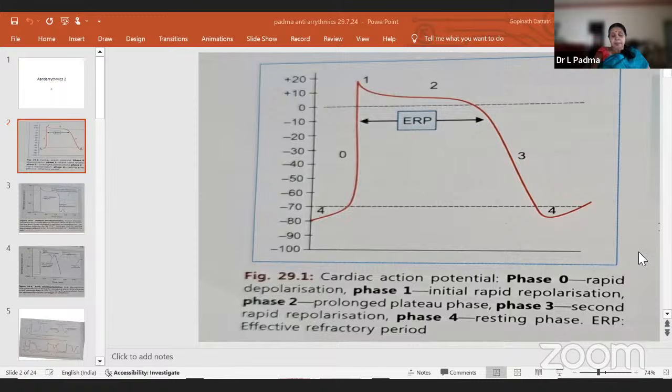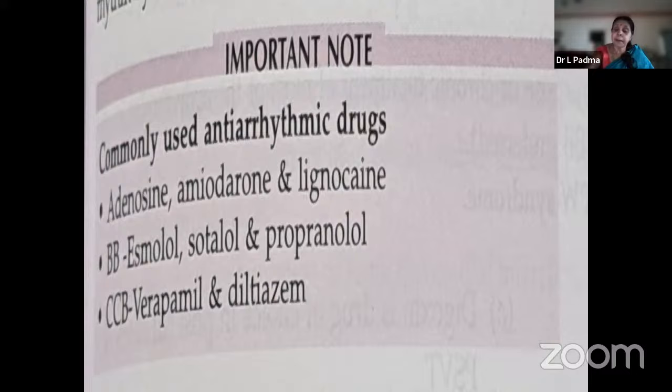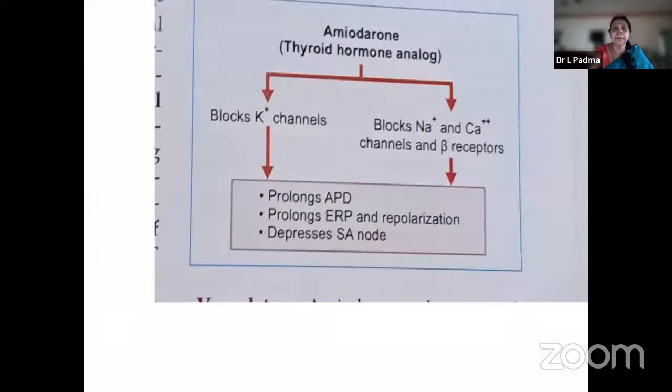So commonly used antiarrhythmic drugs are adenosine, amiodarone and lignocaine, both mainly IV, amiodarone orally also. Beta blockers: esmolol, sotalol, propranolol. I want you people to find out why propranolol, being a non-selective beta blocker, is the first drug of choice as an antiarrhythmic. Please find out this and put it in the box. Lastly, verapamil and diltiazem, because they act mainly on the L-type calcium channels of cardiac myocytes.